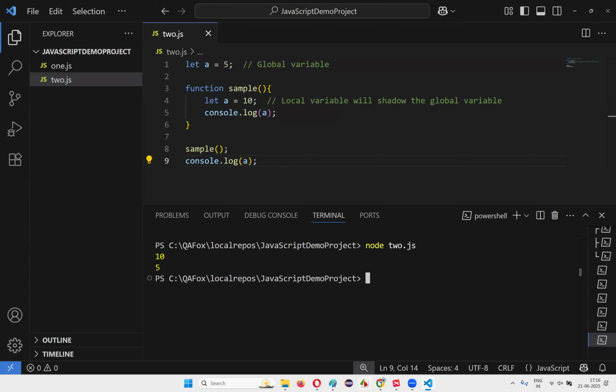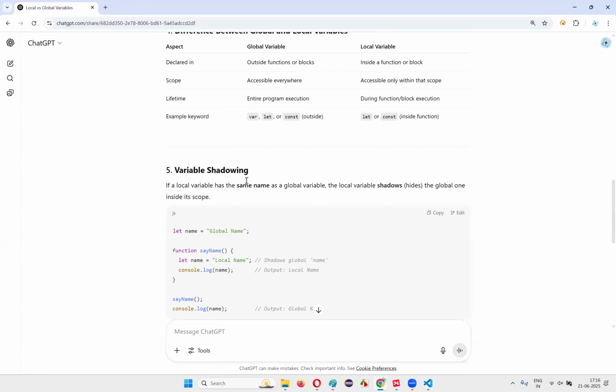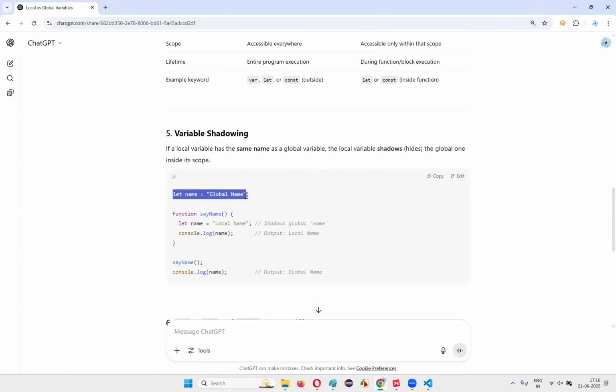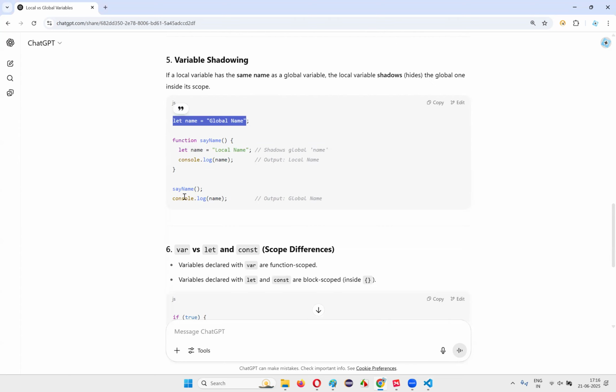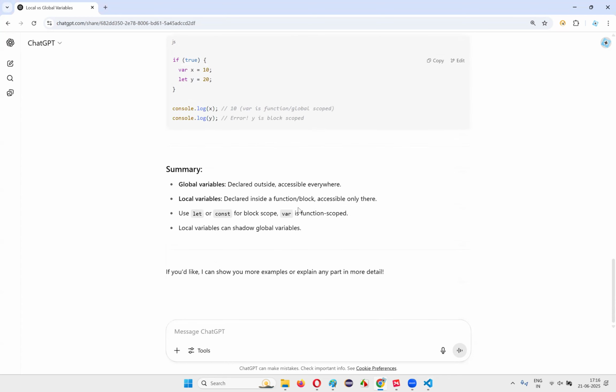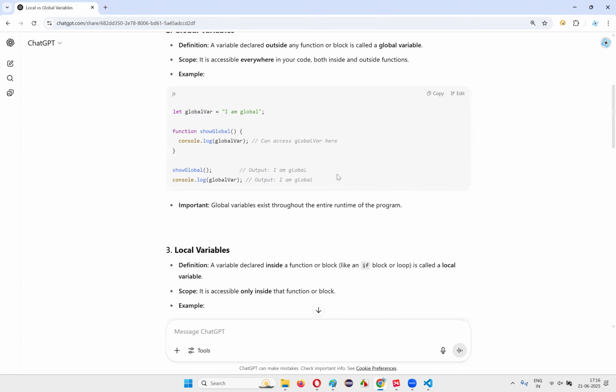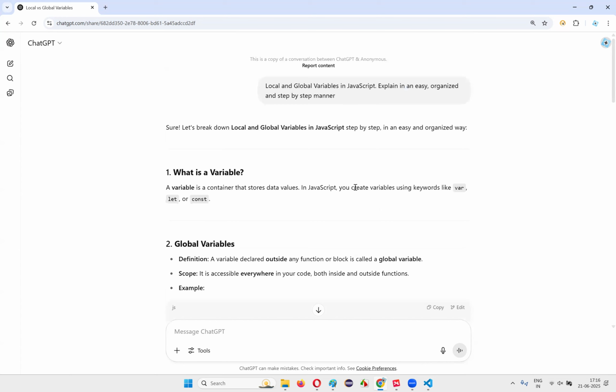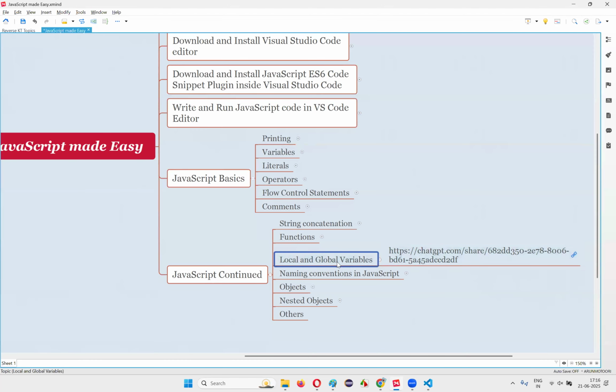So hope you understood what exactly variable shadowing is. This is an additional topic. If the global variable and local variable have the same name, within the function that local variable will be given the preference and it will shadow the global variable. Outside the function, the global variable will be considered. So this is all about the local and global variables, guys. At a high level, considering Node and all, this is all about local and global variables. So we are done with local and global variables in this session.